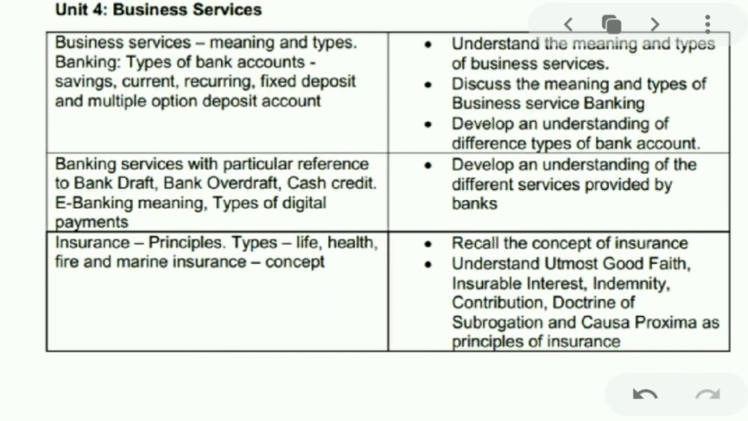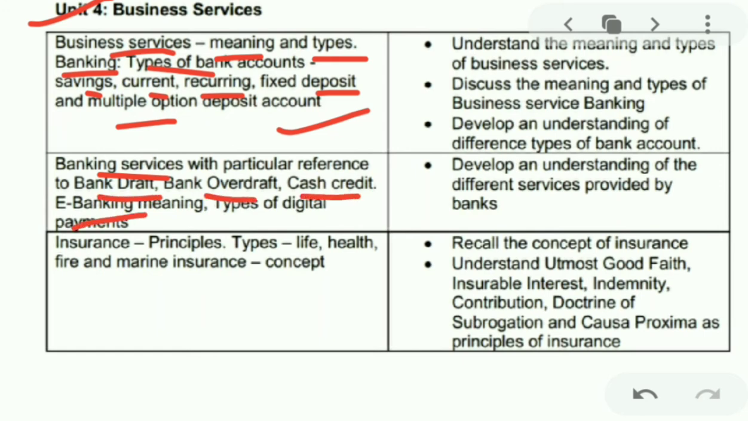Next is Unit 4, Business Services. In this, we will be studying business services, meaning and its type, banking, types of bank accounts: savings, current, recurring, fixed deposit, multiple option deposits. All this we will be studying. Banking services with draft, bank overdraft, cash credit, e-commerce, e-banking, all this.